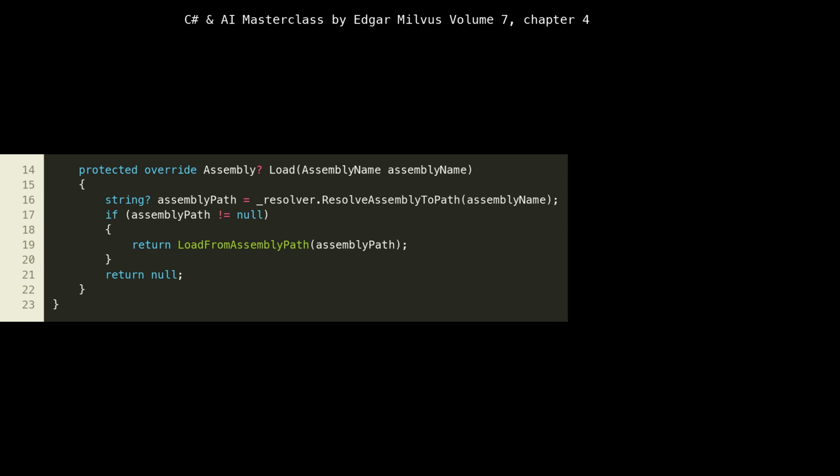This ensures that the assembly is loaded into this specific ModelAgentContext, isolating it from other contexts. If the resolver can't find the assembly, we return null, allowing the runtime to potentially try other contexts or fail. This controlled loading process is fundamental for maintaining dependency isolation, a key principle for robust and scalable microservices.